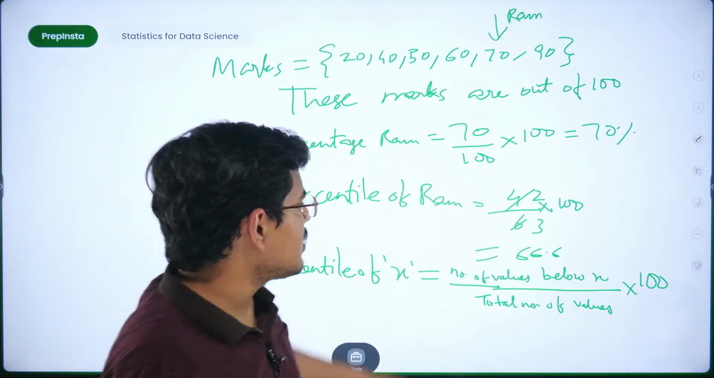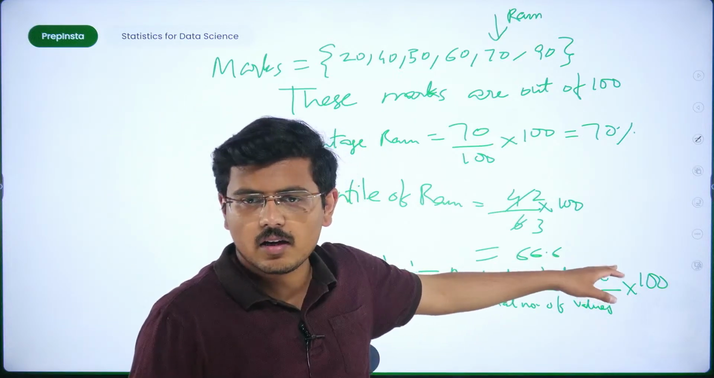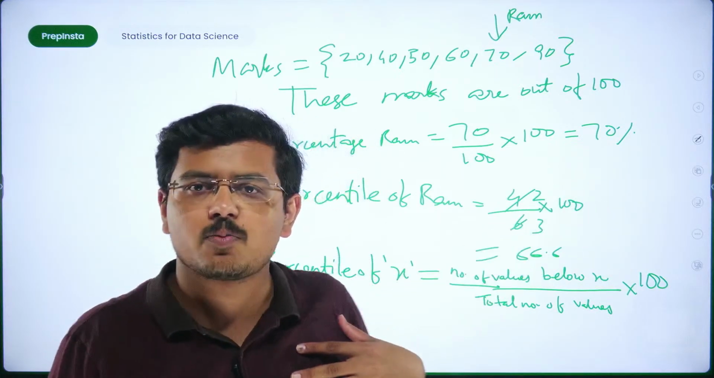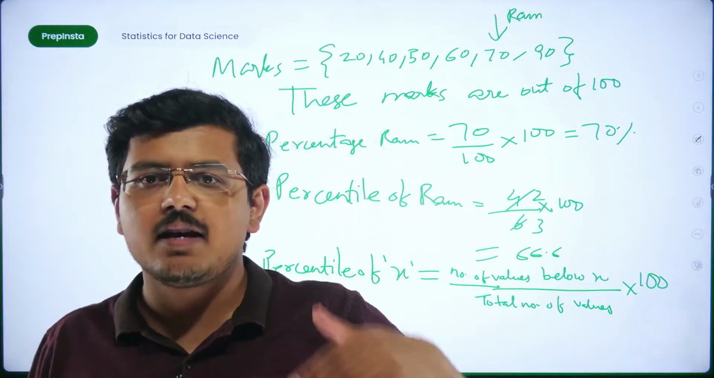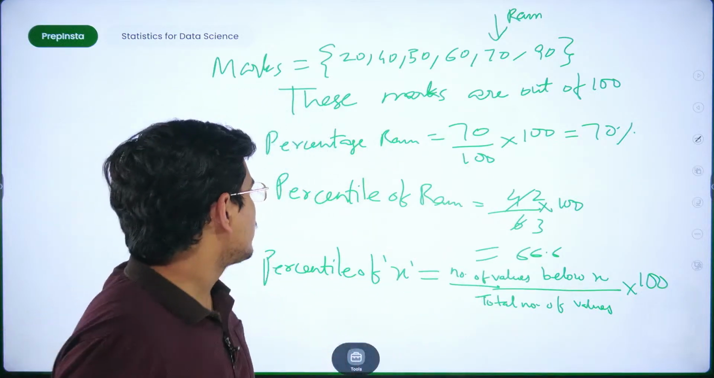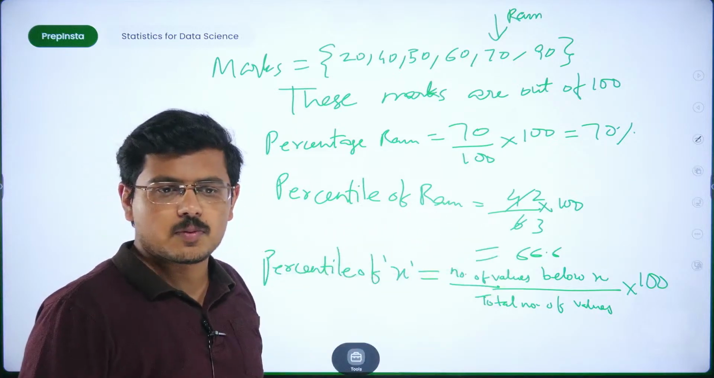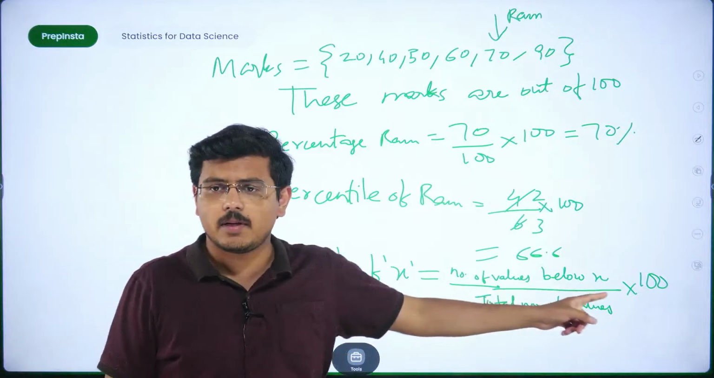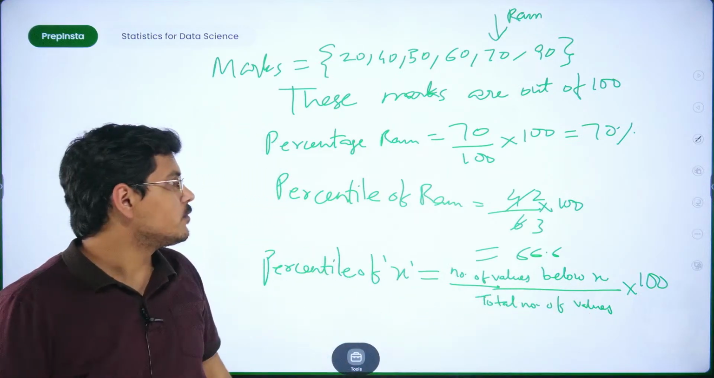So 66.6% of people are there, from where he can say that I am better than 66.6% of people, fine. He lies ahead of 66.6% of people, fine. So Ram's percentile is 66.6%, fine. And the percentile of x is generally calculated by this formula. This you can note down, fine.